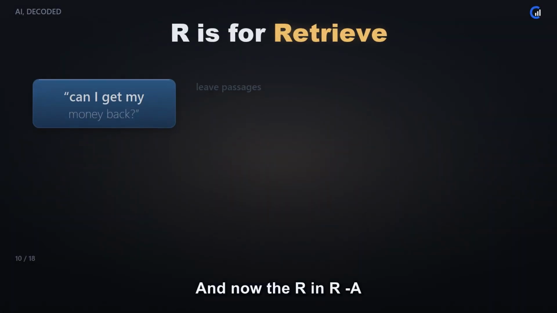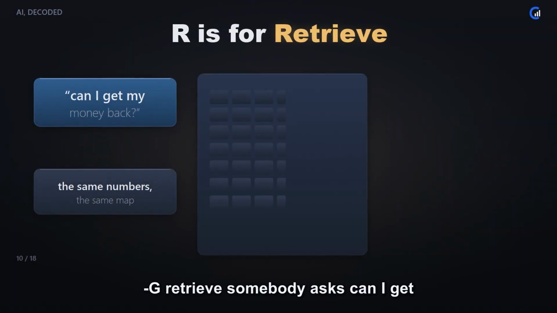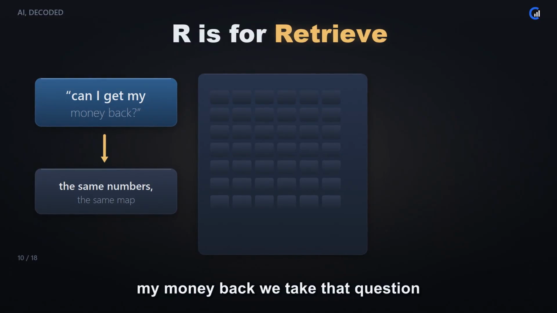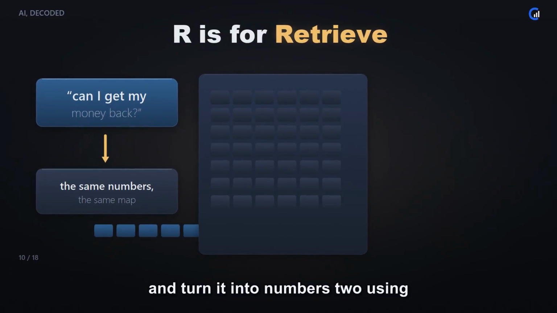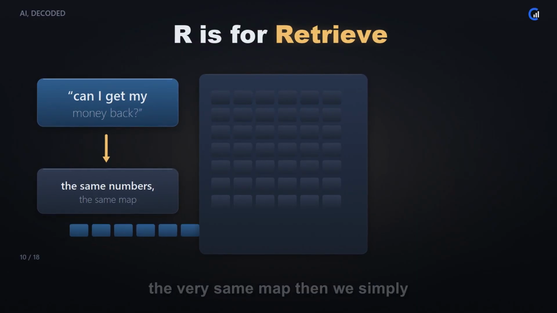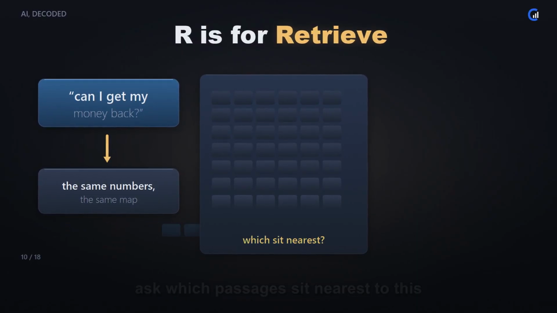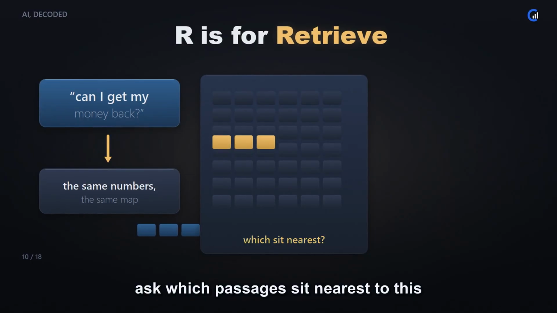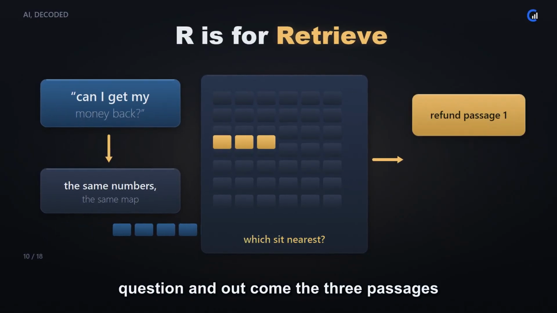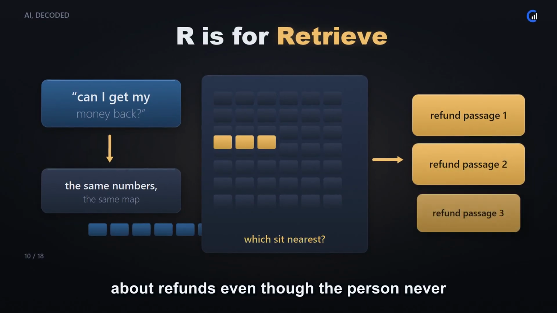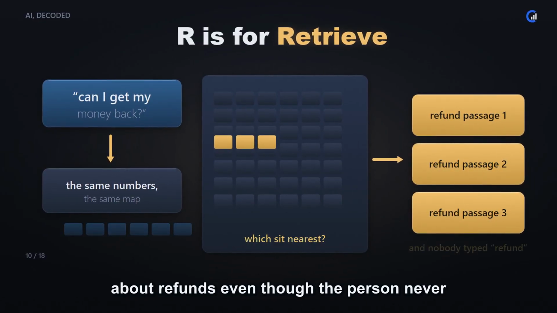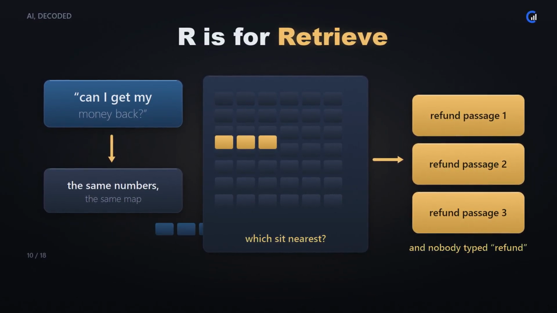And now the R in RAG, retrieve. Somebody asks, can I get my money back? We take that question and turn it into numbers too, using the very same map. Then we simply ask, which passages sit nearest to this question? And out come the three passages about refunds, even though the person never typed the word refund.